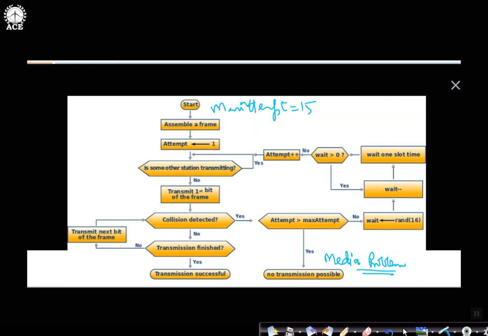So what is CSMA-CD, I have explained, and how it is different from the earlier discussed CSMA protocols we have also seen. All these that we have seen so far, Aloha, Carrier Sense, CSMA and CSMA-CD, are contention protocols where collisions are possible. In the next category, we have collision-free protocols, where there is no possibility of collision. How can we avoid collision totally? That we will see in the next presentation.